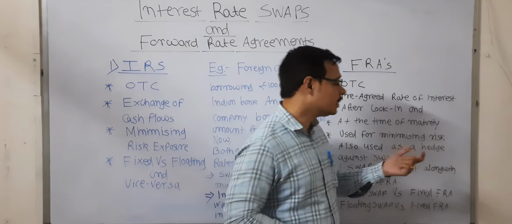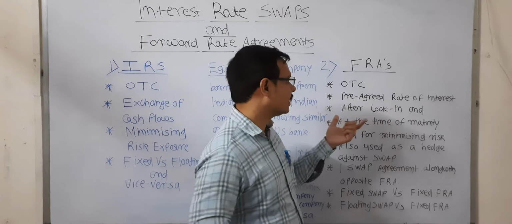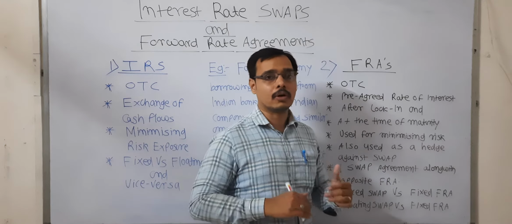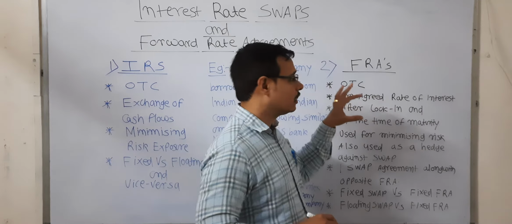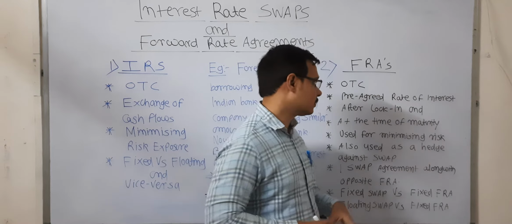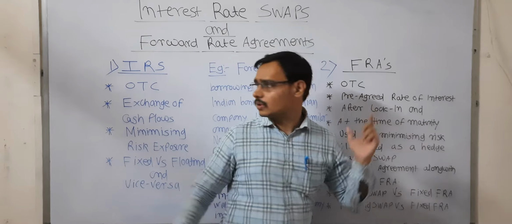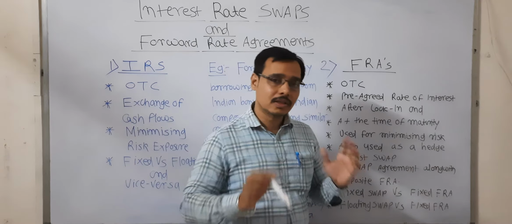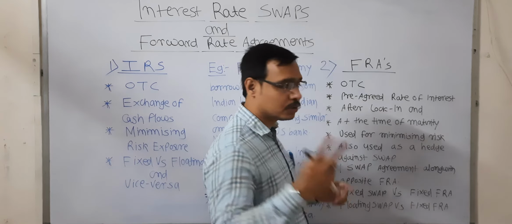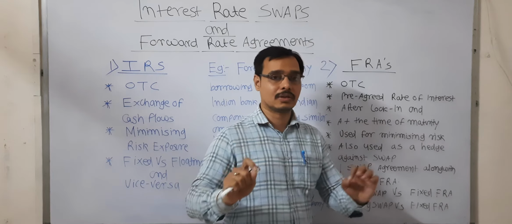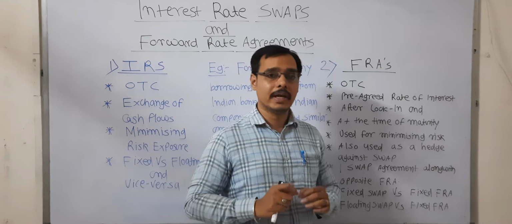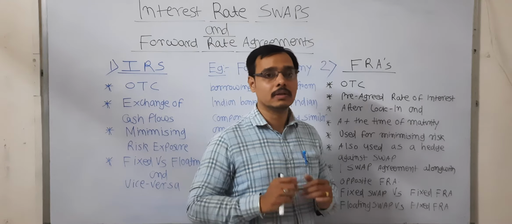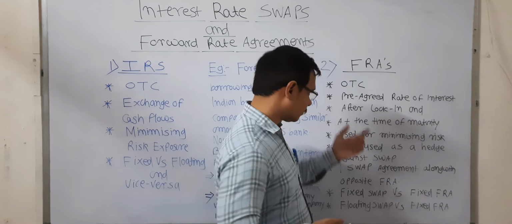Now we will see how the forward rate agreement can be used for balancing this risk. Let's see the concept of forward rate agreement first. They are also traded over the counter. Interest rate swaps are also traded over the counter. Both are traded over the counter. They are customized, tailor-made contracts, made with respect to the need and requirement.